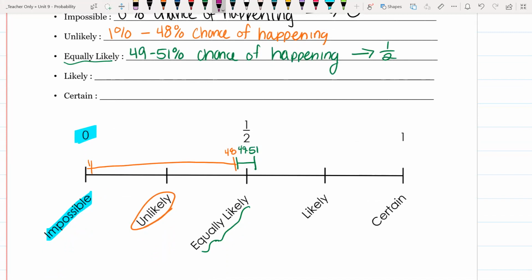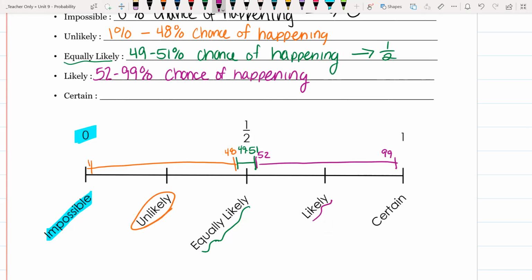Something that's likely is over 50, right? So it's 52 to 99% chance of occurring. So this could be any range of fractions, right? So this goes from 52 all the way up to 99%, and that's likely.